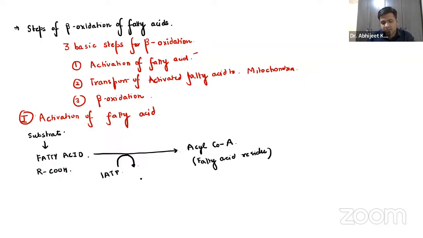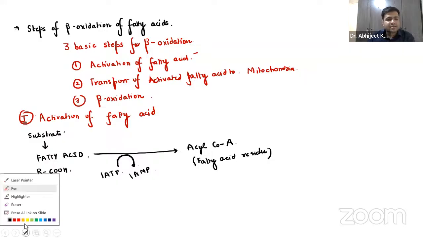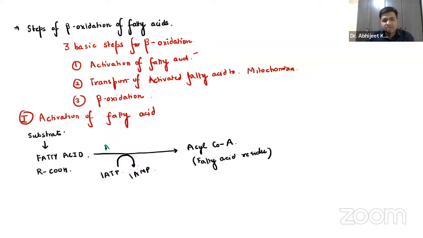One ATP will be broken down into one AMP, right? And the enzyme over here is acyl coenzyme A synthase, which is also called thiokinase.